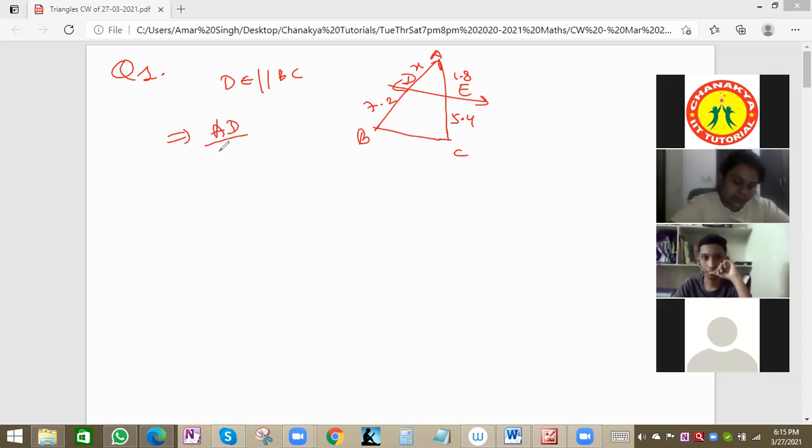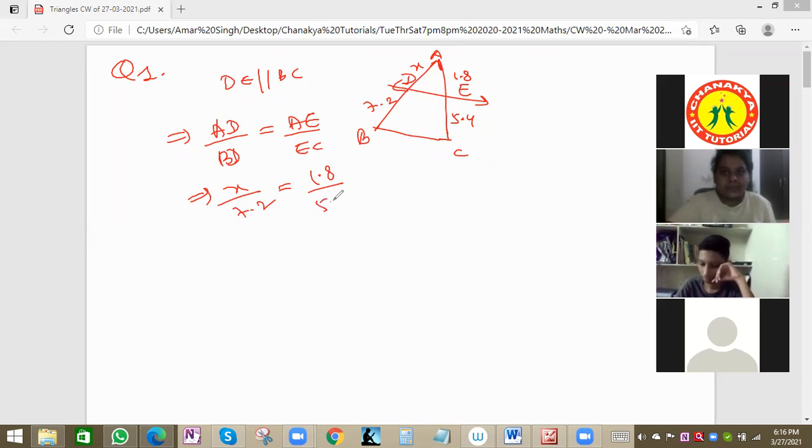So AD by BD will be equal to AE by EC. Taking AD as x, x by 7.2 is equal to 1.8 by 5.4. So you got this x value, 2.4 centimeter.